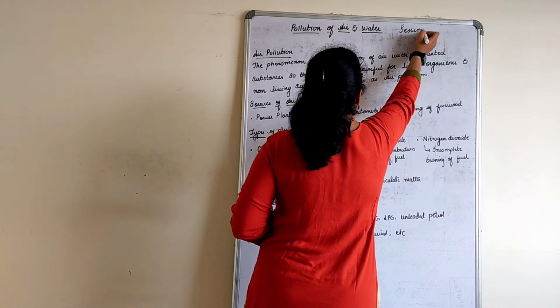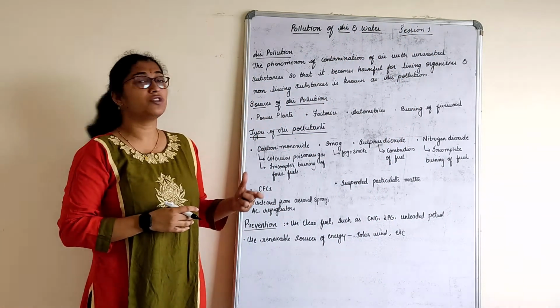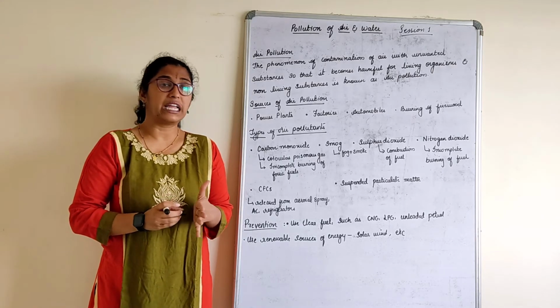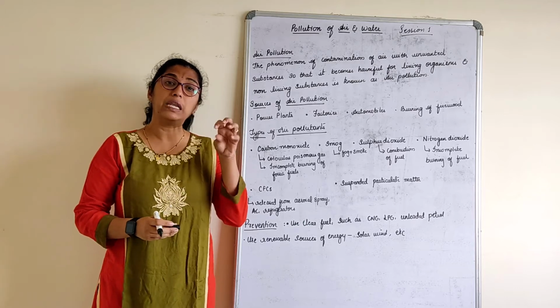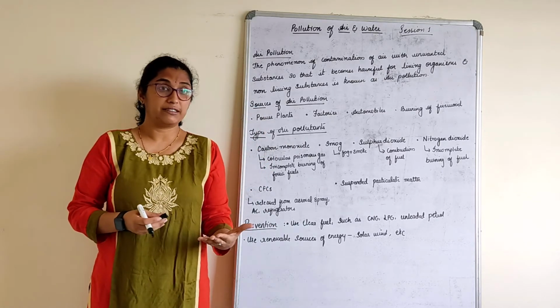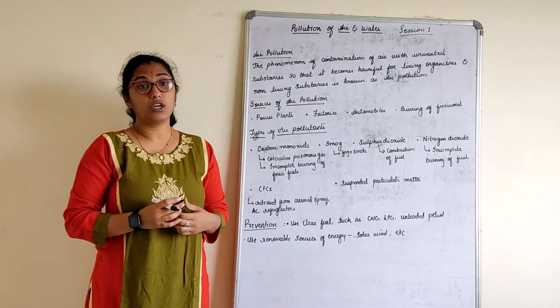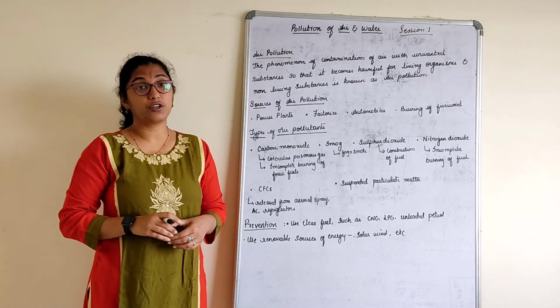So, in this chapter, we'll be studying, as the name of the lesson tells you, pollution of air and water. That means how our air and water is polluted, what is the cause for pollution, what are the pollutants, that is substances which make them pollute, and how can we prevent them. These are all the steps we take or understand in this lesson about air and water pollution.